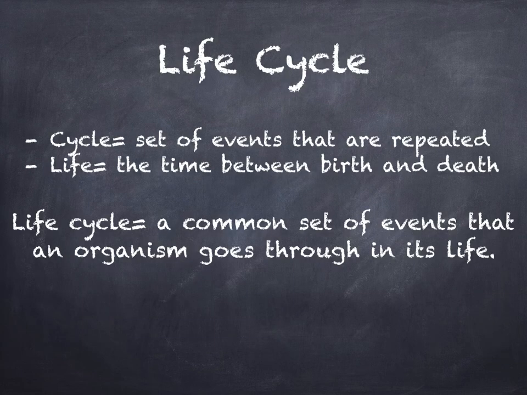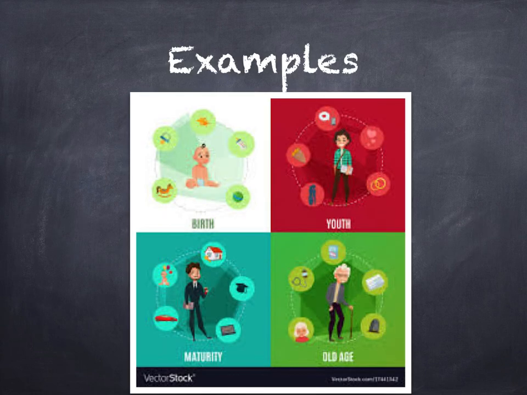We know that a cycle is a set of events that is repeated. Life is the period of time between when something is born and when it dies. So a life cycle is a common set of events that an organism goes through in its life. So its life cycle is the set of events it goes through from the time it's born to the time it passes away. A great example of a life cycle is our own life cycles.